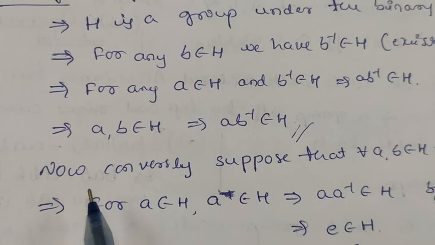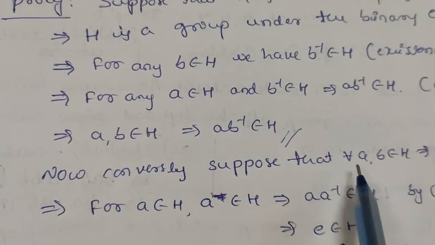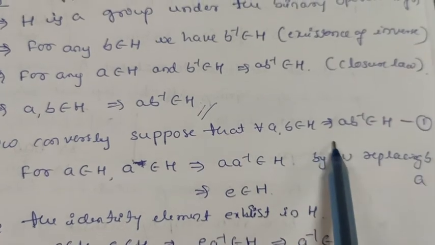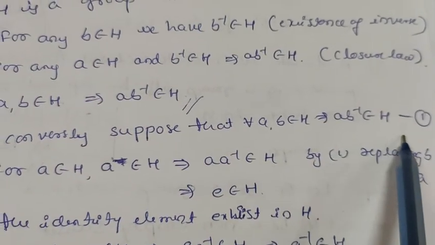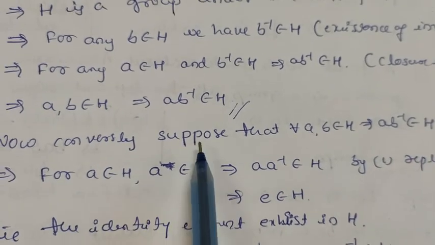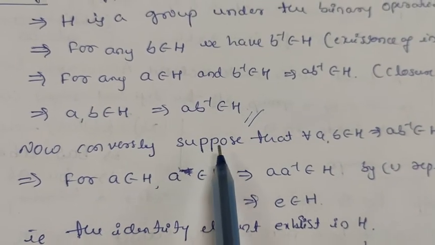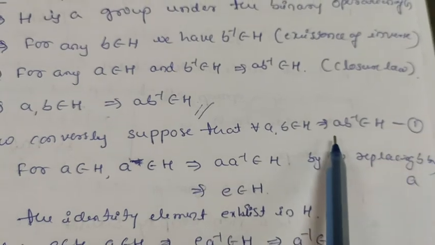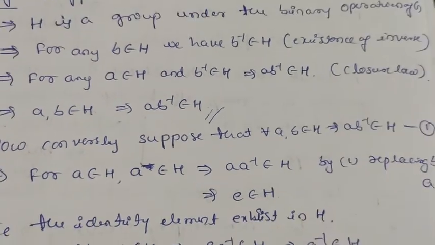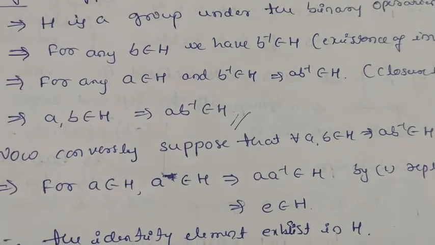Suppose now, conversely, that we take this condition: a, b belongs to H implies ab inverse also belongs to H. Take this as equation number 1. What we have to prove is that if it satisfies this condition, then H is a subgroup. Subgroup means again we have to prove that all four conditions are satisfied.